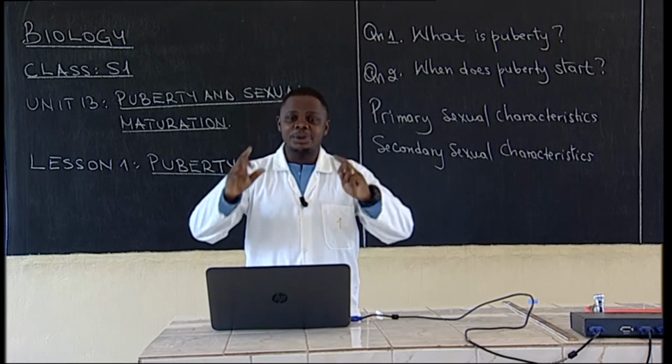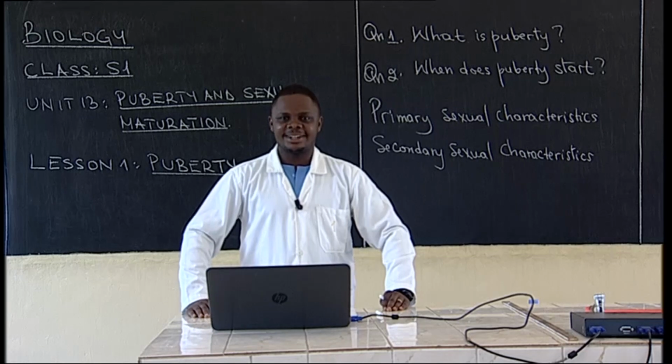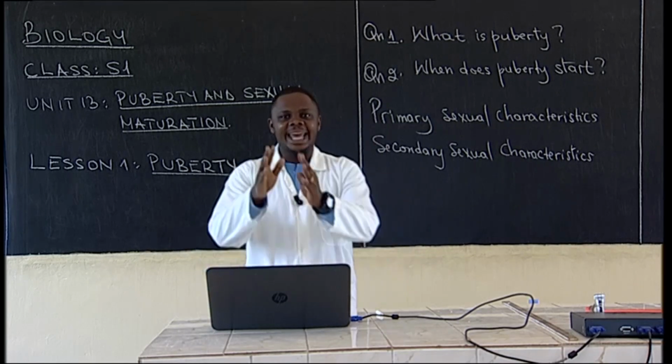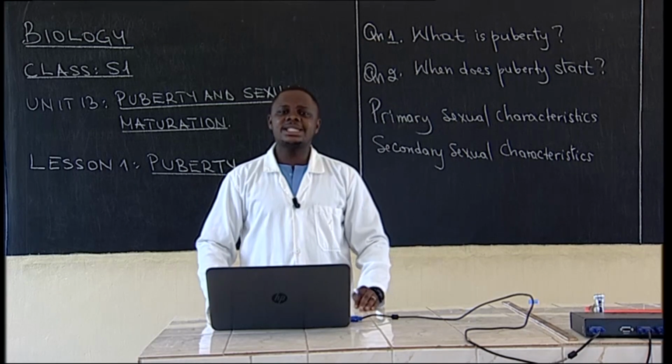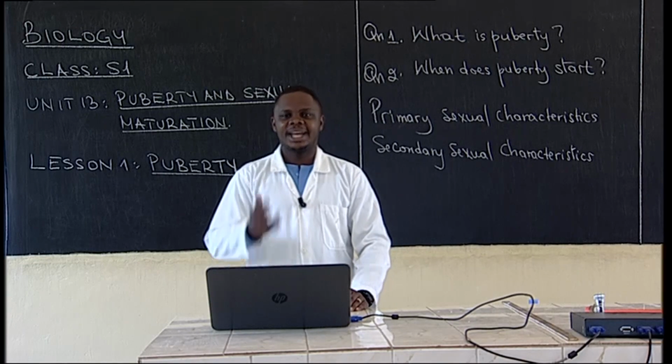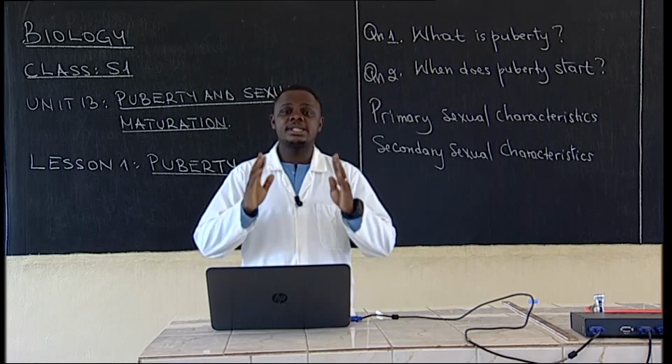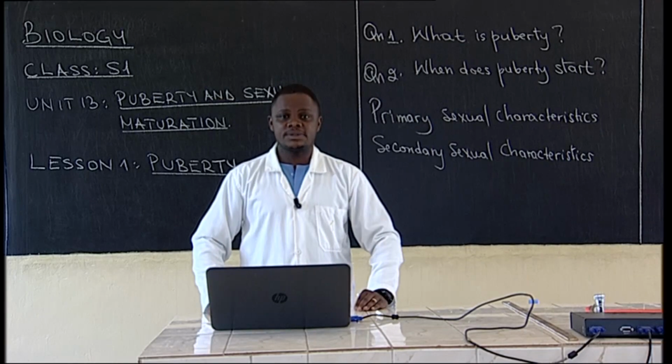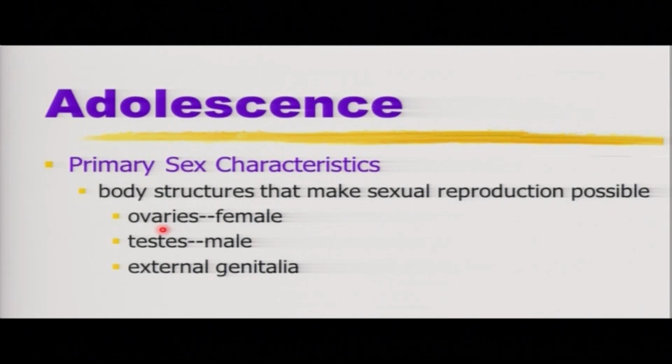These are the ones which produce ova when there are many, or we can say ovum when it is only one, or egg cell. So ovaries are part of the female reproductive system and they produce eggs. Those ones are primary sexual characteristics.